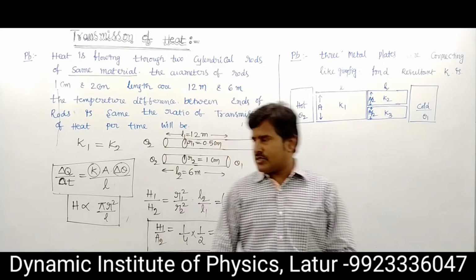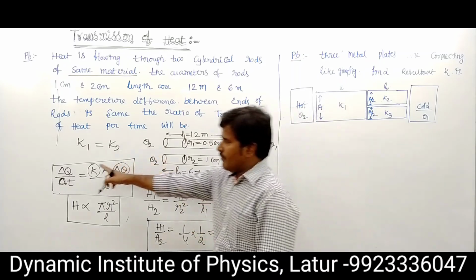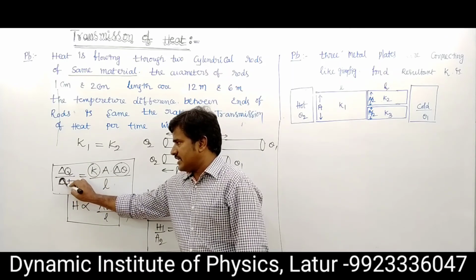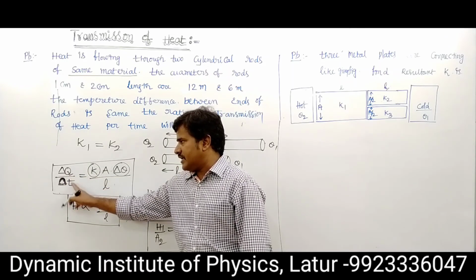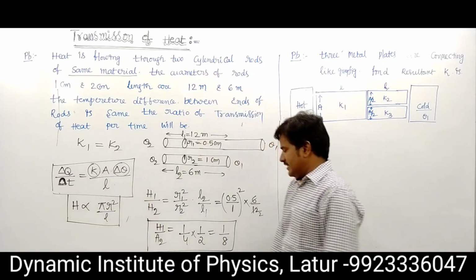This is the amount of heat transferred, Q by delta T. The rate of transferred heat is directly proportional to area and inversely proportional to length.